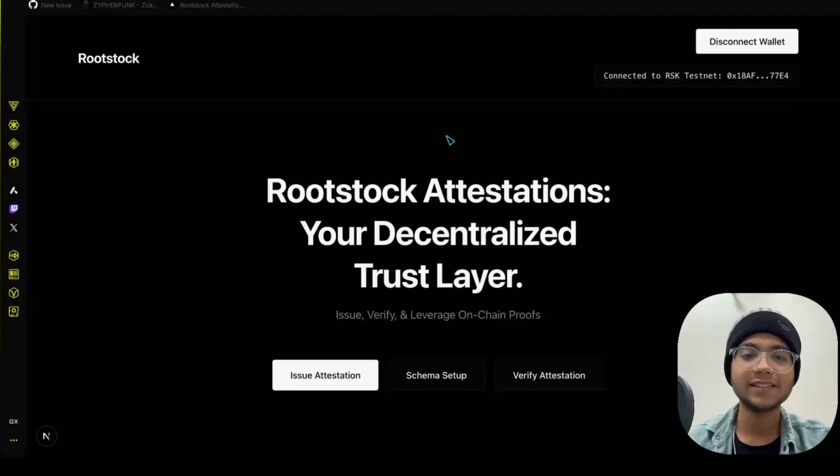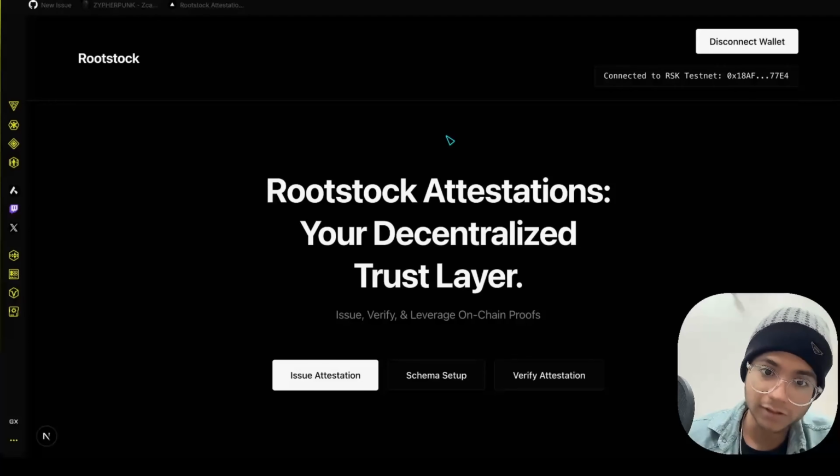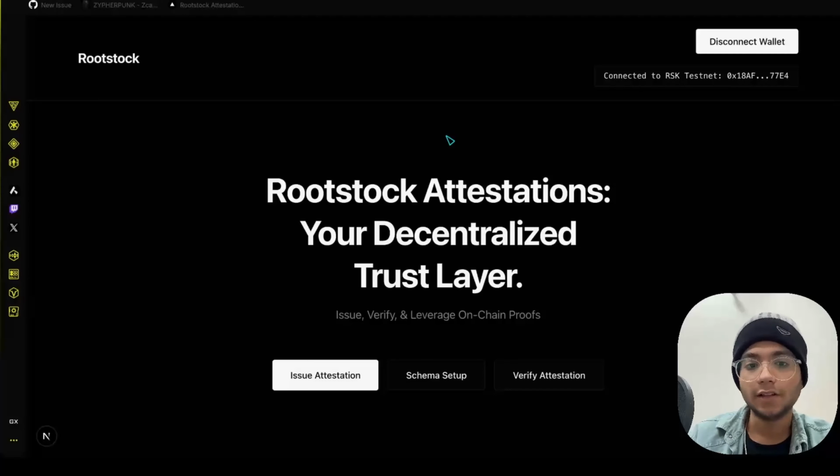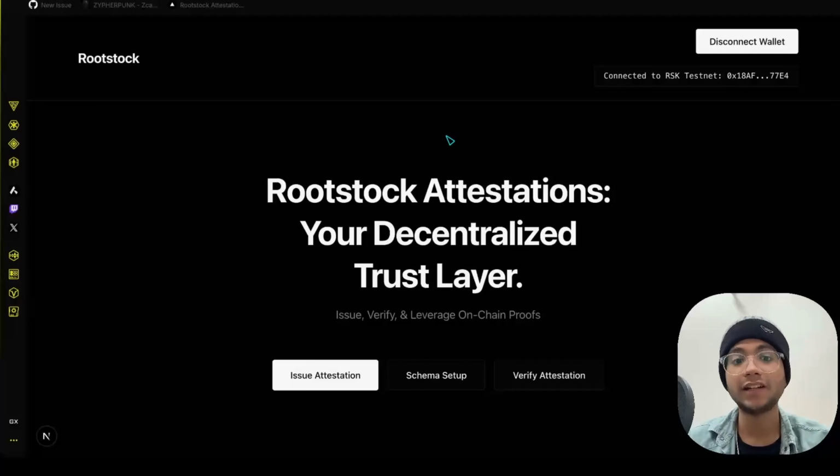So what makes this special is Rootstock's unique position in the blockchain ecosystem right now. Bitcoin-level security with smart contract functionality. It provides low transaction costs and much faster speed than Ethereum mainnet. It is also EVM compatible. This means all EVM tools work, which makes it very, very developer friendly. And it is merge mined with Bitcoin, leveraging the most secure blockchain in the whole globe.